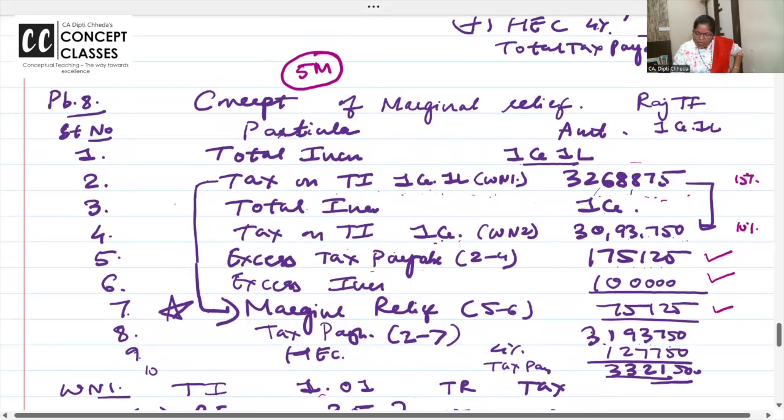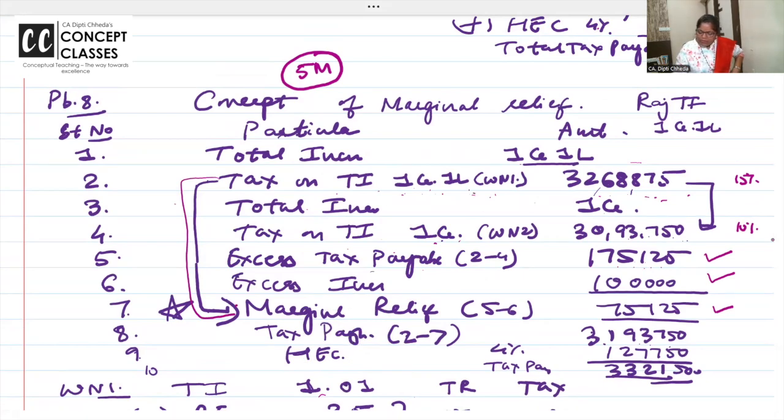But this relief is from your original tax. Your original tax on 1 crore 1 lakh is 30 to 68 875. From that you want a relief. So you are ready to pay 3193. In short, 1 crore pe tax was 3093. 1 lakh extra what you get, take it. Leke jao. 3193 750. You will not understand orally. Take a pause the video, write it for once and you will get it. This you take.